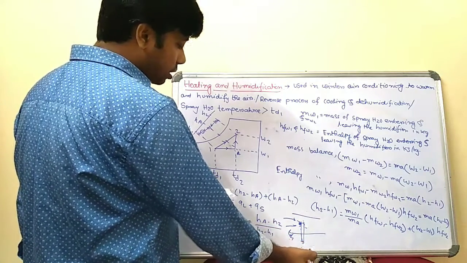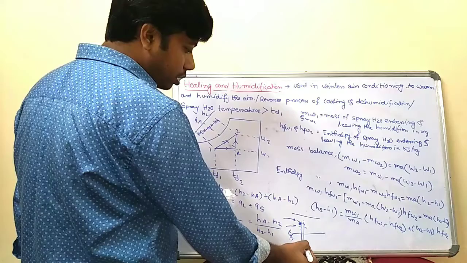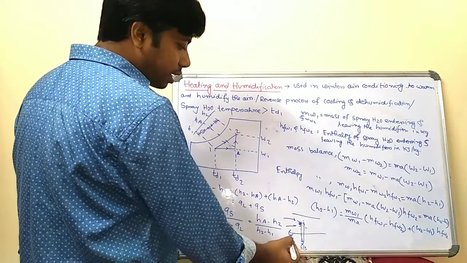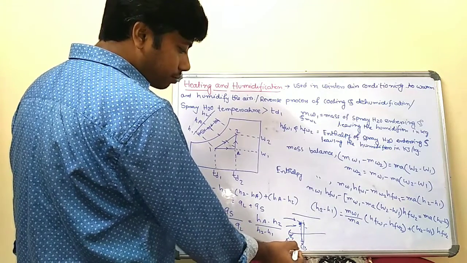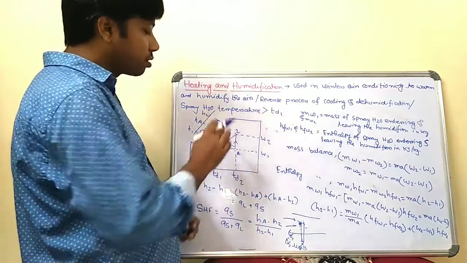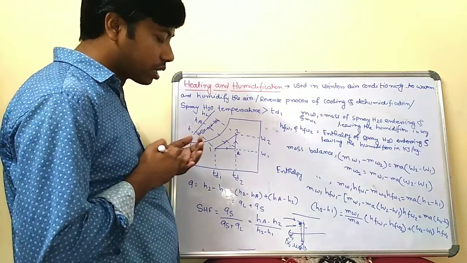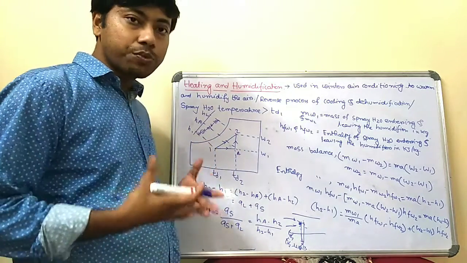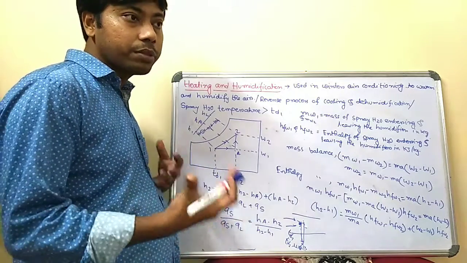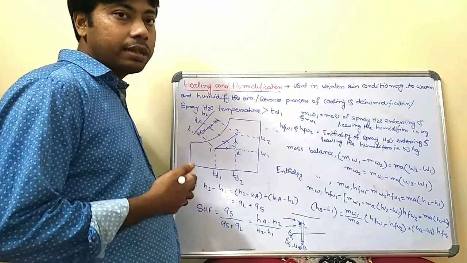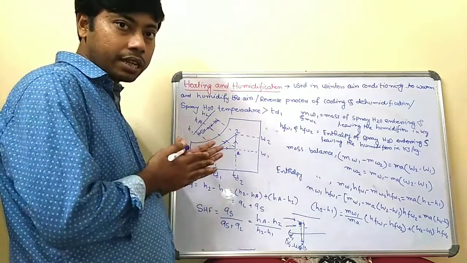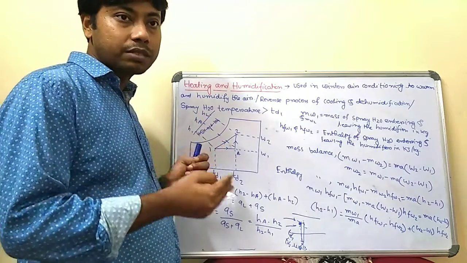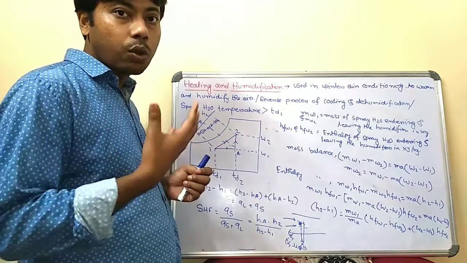Suppose this temperature is TD3. TD3 should be much greater than TD1, because to complete the heating process, the temperature of the steam should be high compared to the entering air, so that heat transfer takes place and the air is heated or warmed.